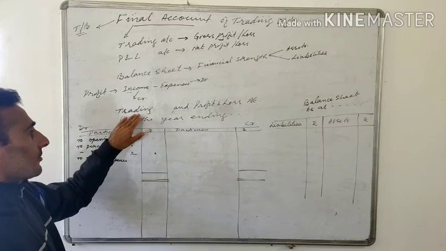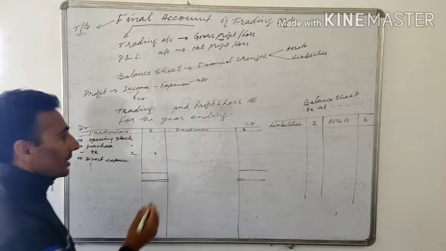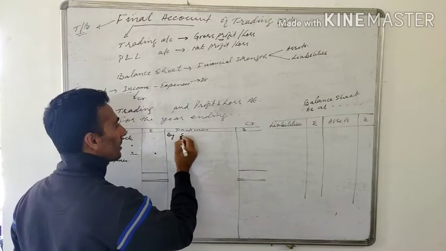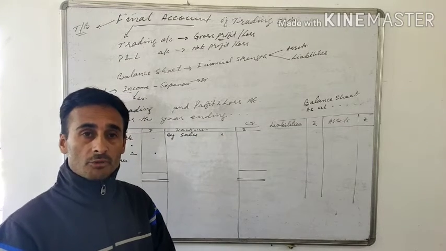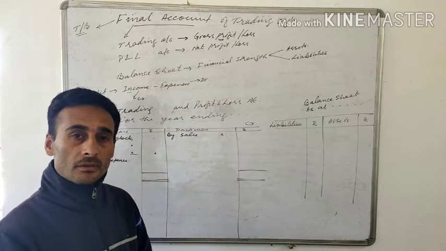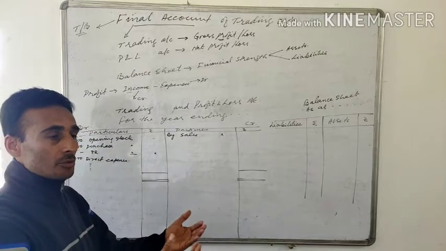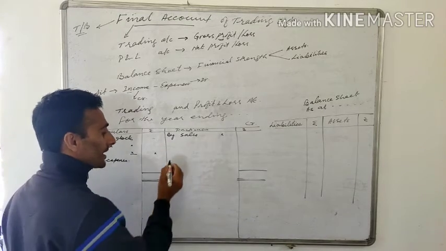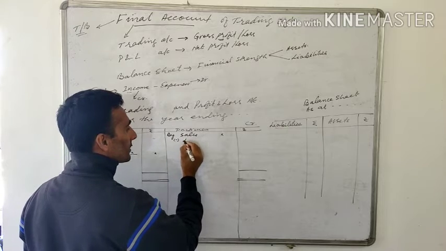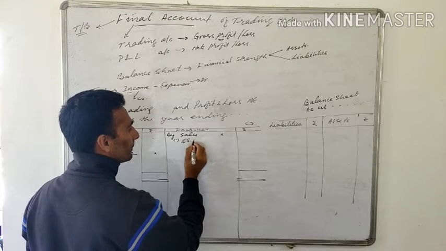Now, the credit side is related to the income. Income from where? Income from trading, that means sale of goods. So your income will be by sales. And there will be some goods that will be returned to you, right? You have sold, but the customer found it defective and he is returning the goods. So that is sales return.